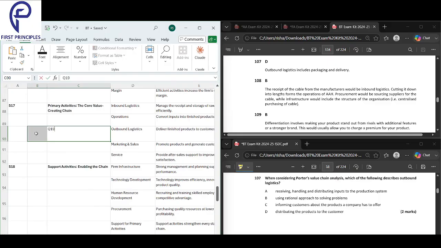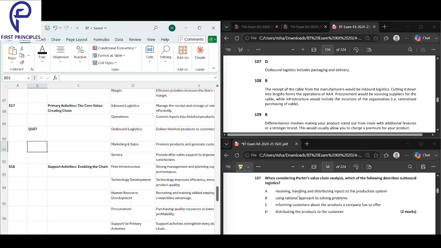Okay, so let's look into question 107. Outbound logistics, it's coming from here. Which of the following describes outbound logistics?